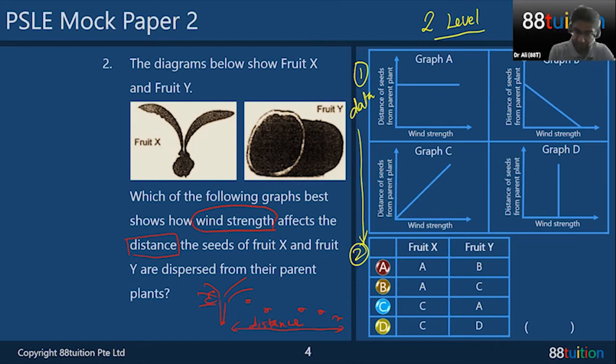Wind strength as it increases. So all pay attention to the graph. Those of you who are very good at this type, just hang on. Let me explain to those who are struggling, but you learn as well.